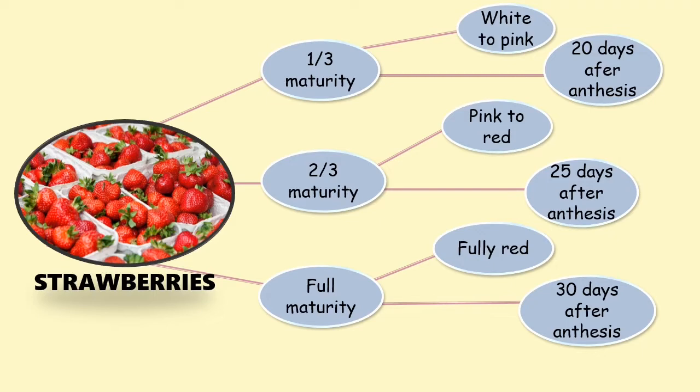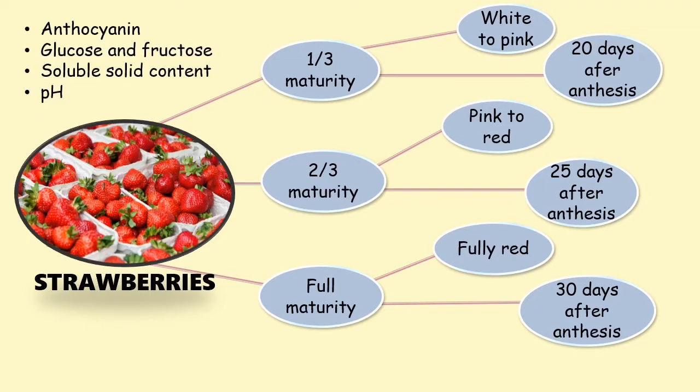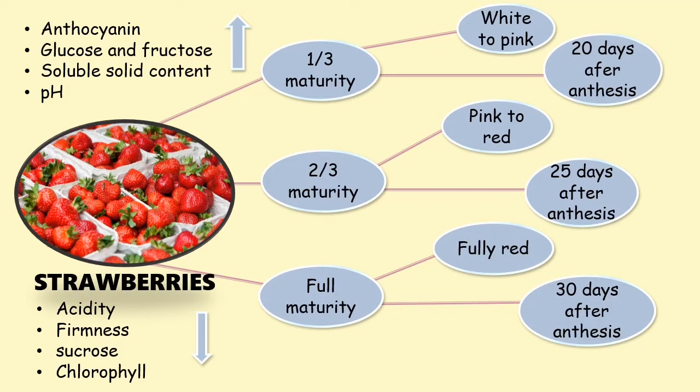The 1/3 maturity and 2/3 maturity are used for export to other countries, and the full maturity is used in the local market. The full maturity strawberries are sweeter compared to the 1/3 and 2/3 maturity. The anthocyanin, glucose and fructose, soluble solid content, and pH increase as strawberries ripen, and acidity, firmness, sucrose, and chlorophyll decrease.